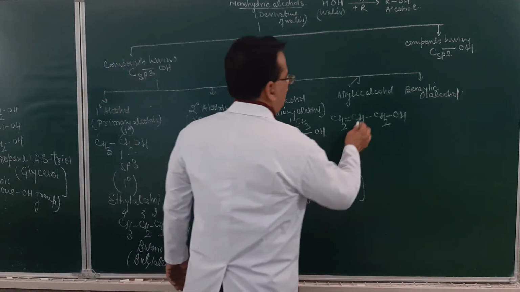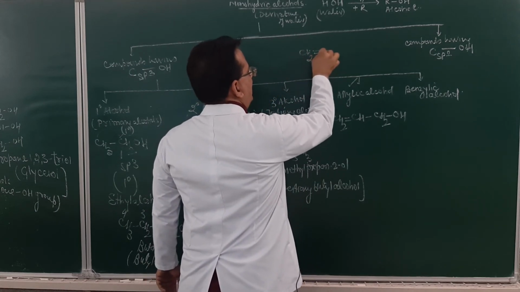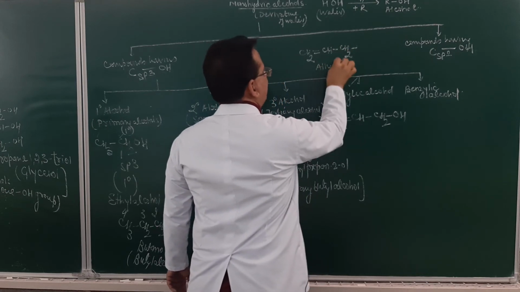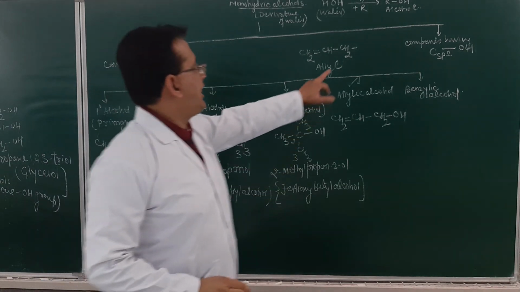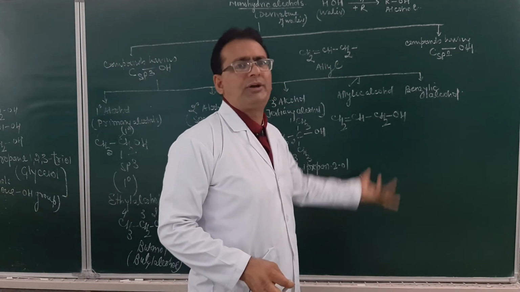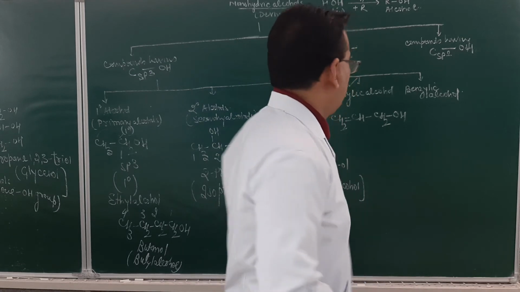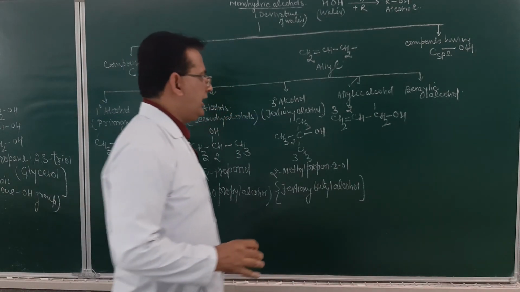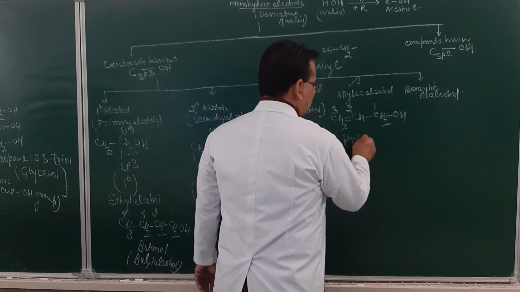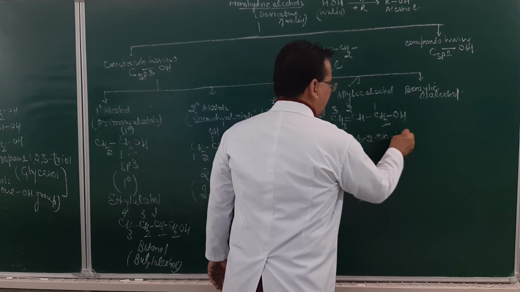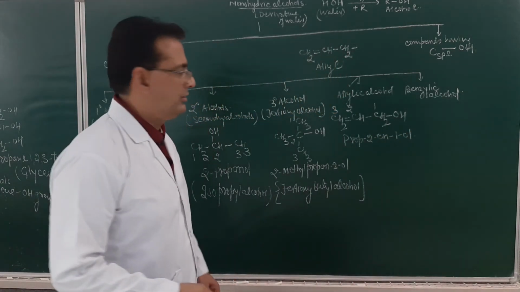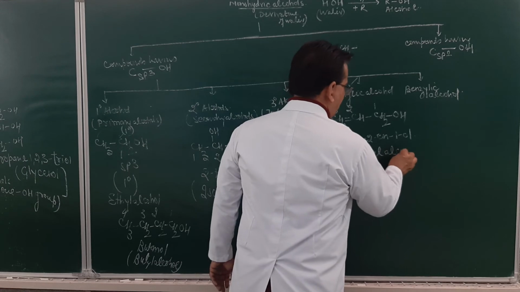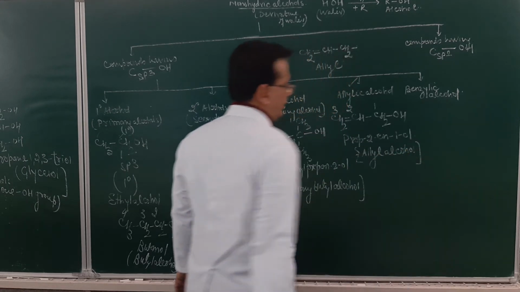So how do I name this? This group, CH2, double bond CH and CH2 dash, is called what group? This is the allyl group. Now on the allylic position, the OH group is attached. So what alcohol is it? It is an allyl alcohol. If I give you the IUPAC name, numbering 1, 2, 3, the name of this group will be prop-2-ene-1-ol. Am I clear? Or we may name it as allyl alcohol. Prop-2-ene-1-ol, or this can be named as allyl alcohol.